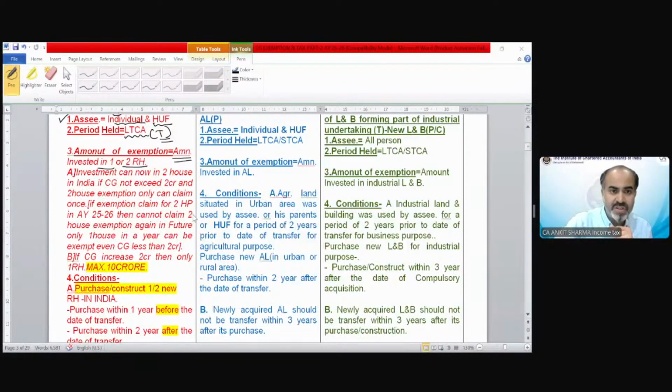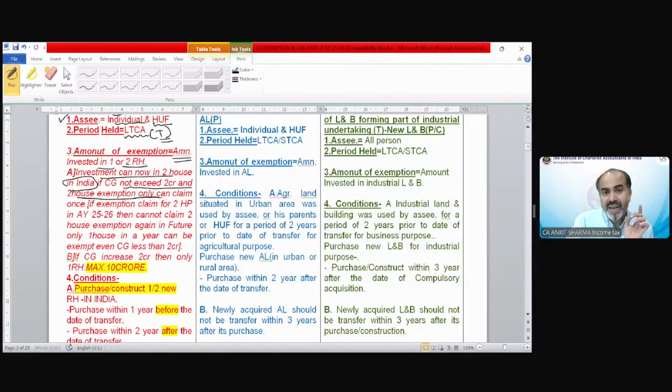So now we are going to discuss the conditions we just discussed. Investment can be made in two houses in India, if the capital gain does not exceed 2 crore, and the two house exemption can only be claimed once in a lifetime.